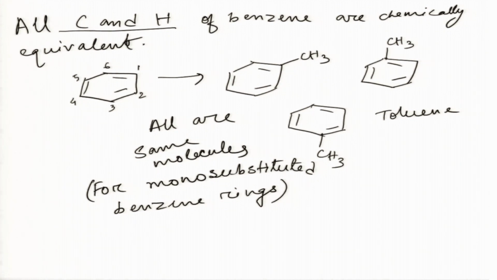But this is not the case for disubstitution. For disubstitution, something different occurs. That is, at first all the carbon and hydrogen atoms of benzene were similar.